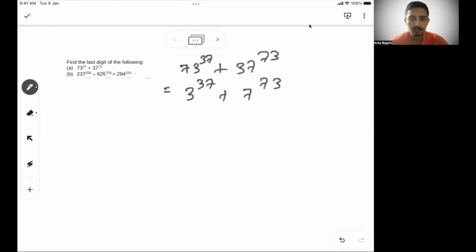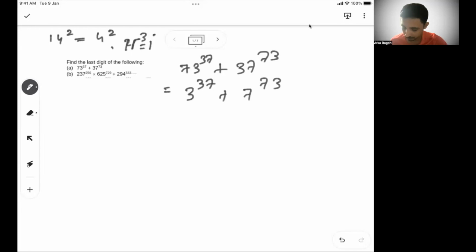Because the last digit, you know, is always the last digit. Let's say I'm taking an example, 14 square. It has the same last digit as 4 square. 14 square is 196, 4 square is 16. So the same last digit. Take any random example, let's say 11 cube.